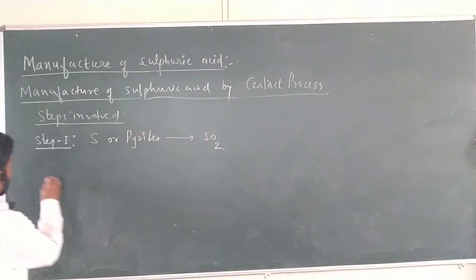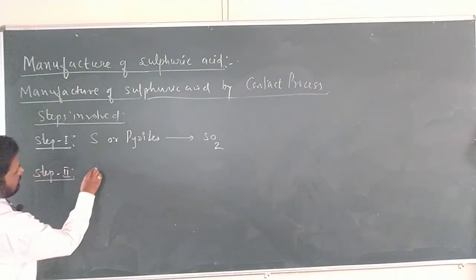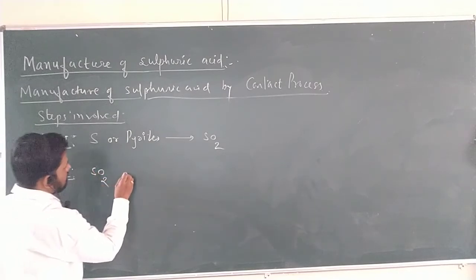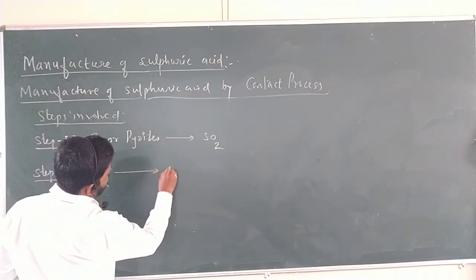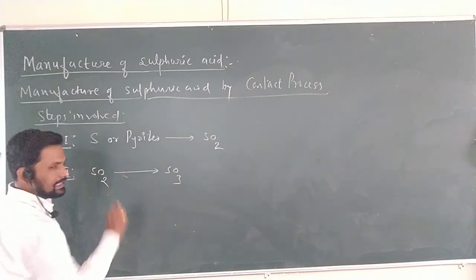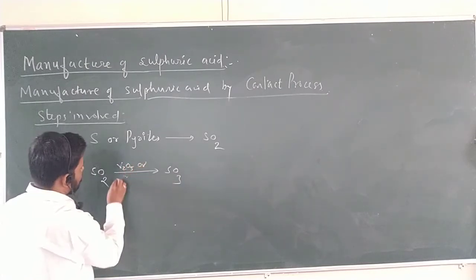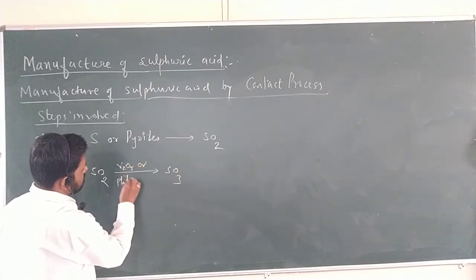And what is step 2? Conversion of sulfur dioxide to sulfur trioxide, and what is the catalyst we have to use here? Vanadium pentoxide or platinized asbestos.